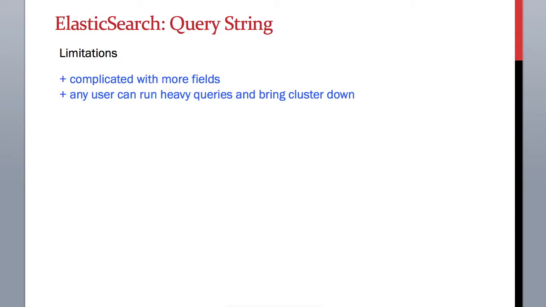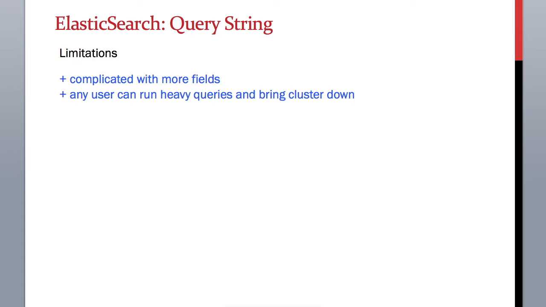We just tried out some query string examples. Now here is a word of caution. Query strings are good as long as the query is simple and small, which can be written on one line of terminal. But when we start adding more fields into the search and checks on phrases within those fields, it turns out to be very unfriendly and complex. This is the reason DSL is mostly used, which we will explain in the next lesson.